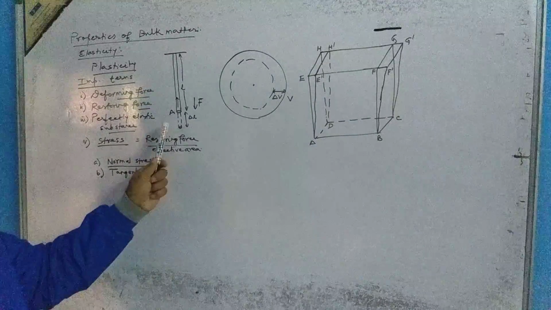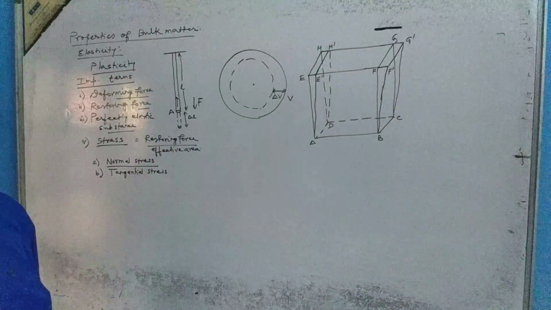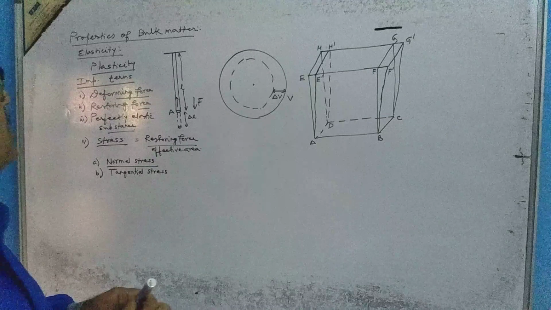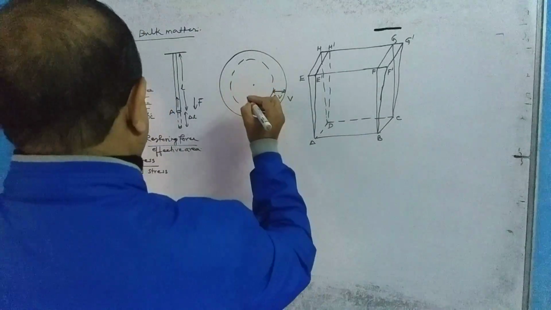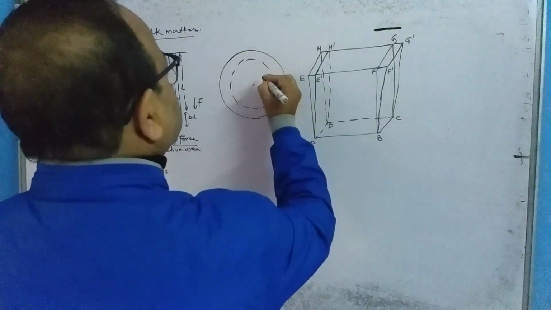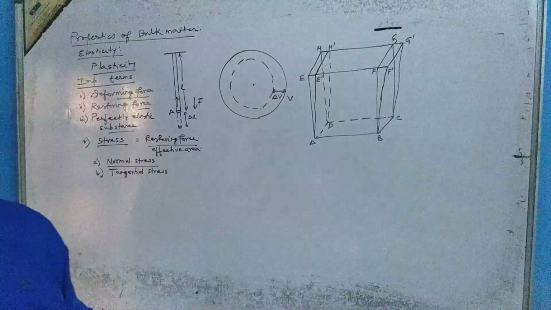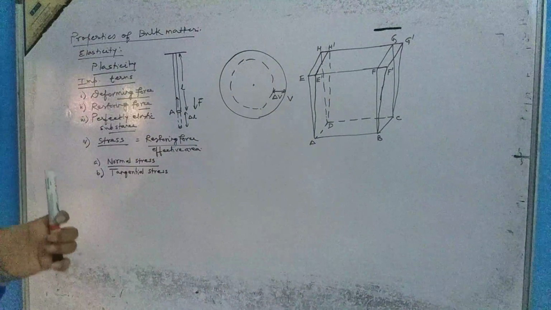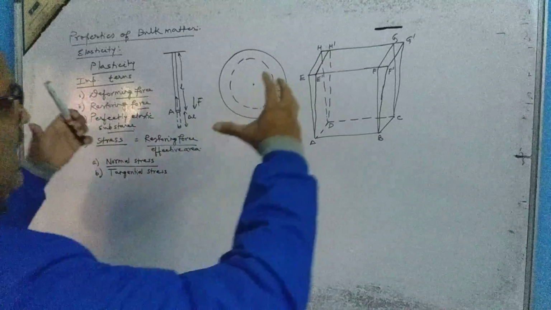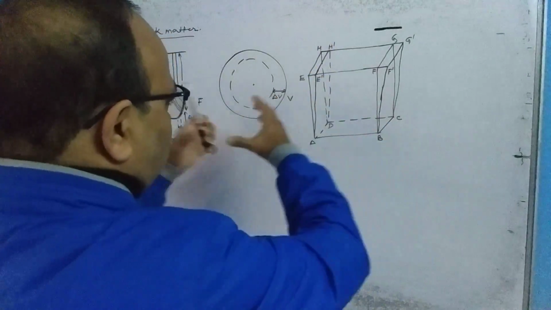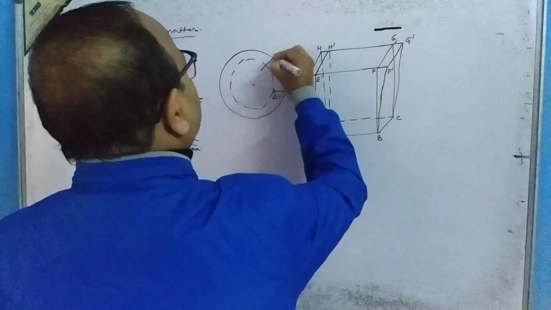In case of the normal stress, the restoring force will be normal to the effective area. ये चीज हम लोग यहां पर भी देख सकते हैं. Suppose it is an elastic sphere. I squeeze it and deform it. Its volume is decreased. After release, what will happen?